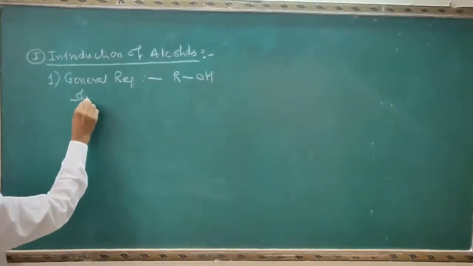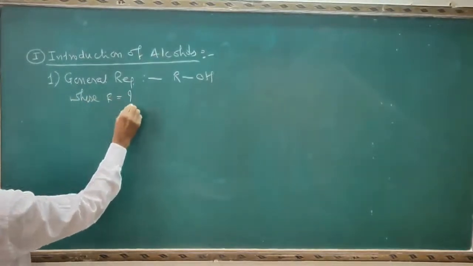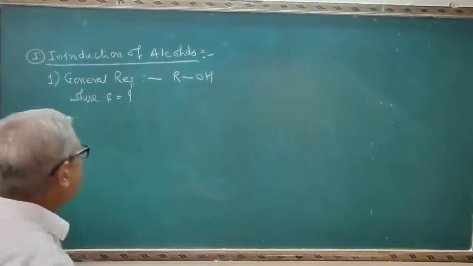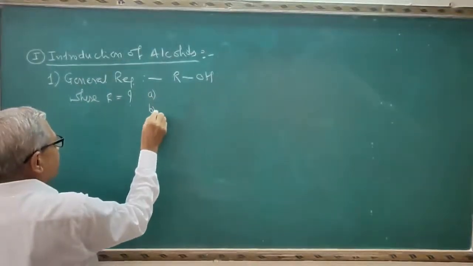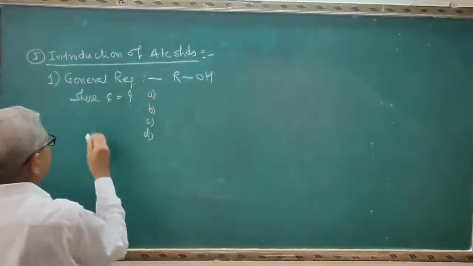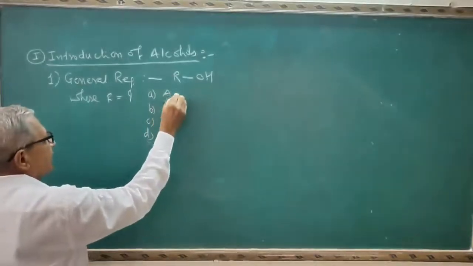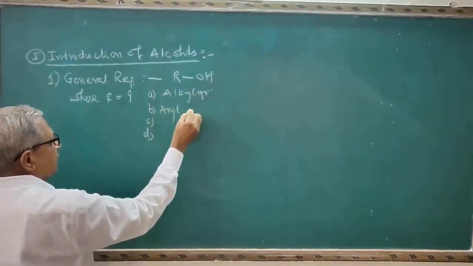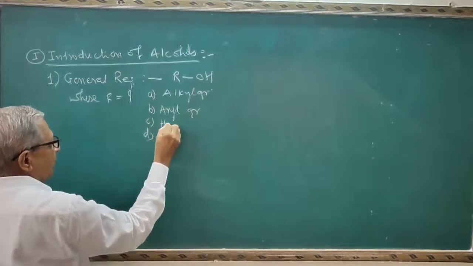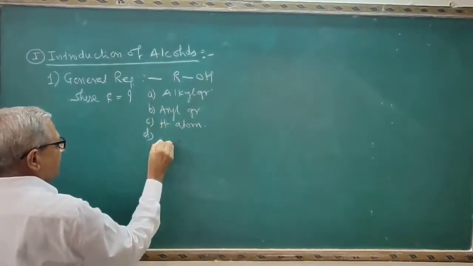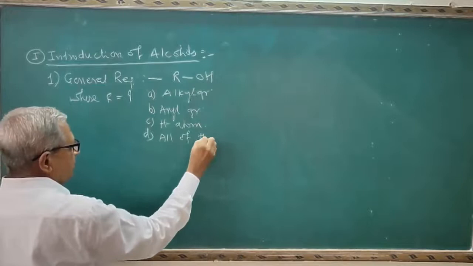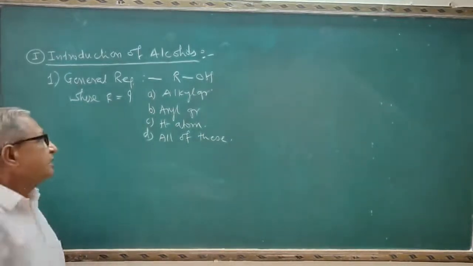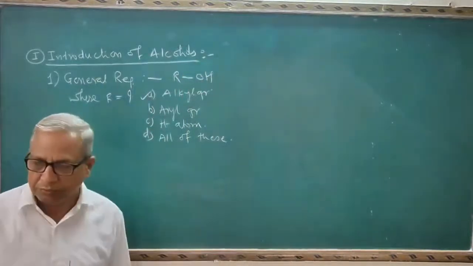where R is equal to question mark. I will set here the question on the objective pattern. I will give here the 4 options where R is equal to: alkyl group, aryl group, hydrogen atom, all of these. And here the question, select the correct option. Here the correct answer is alkyl group.